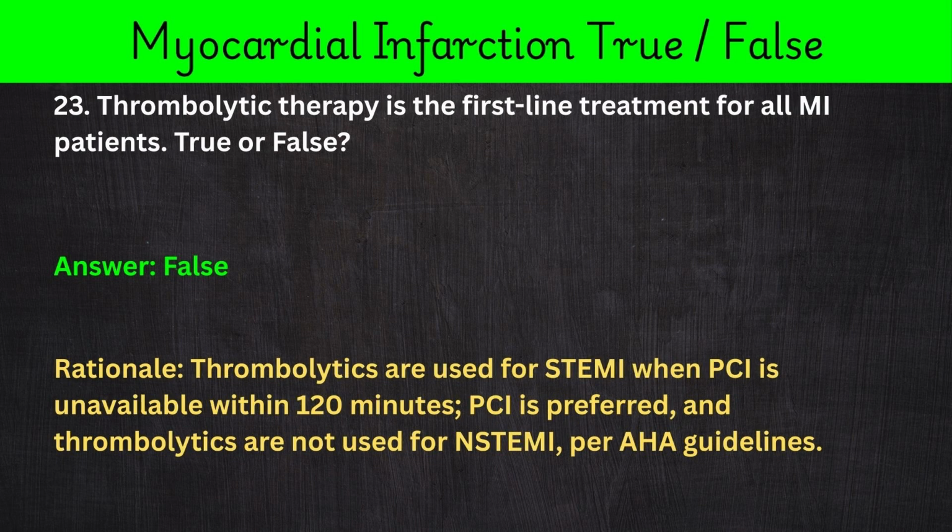23. Thrombolytic therapy is the first-line treatment for all MI patients. True or false? Answer: false. Rationale: thrombolytics are used for STEMI when PCI is unavailable within 120 minutes. PCI is preferred, per AHA guidelines.